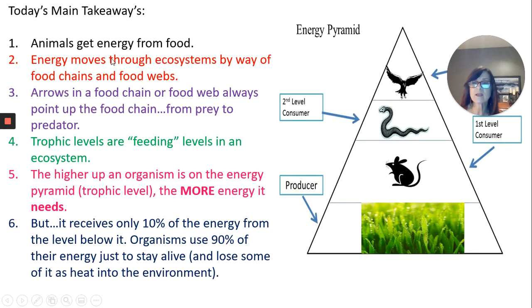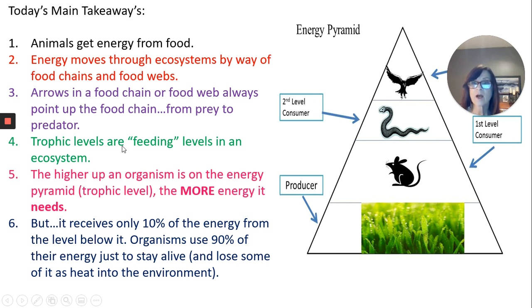All right, the main takeaways here: animals get energy from food, and energy moves through ecosystems by way of food chains and food webs. Arrows in a food chain or food web always point up the food chain, from what's going to get eaten to what's going to eat it. So the mouse might eat the grass, but the snake will eat the mouse, and the hawk will eat the snake. So arrows always point up the food chain. I guess it would be good if I had arrows there.